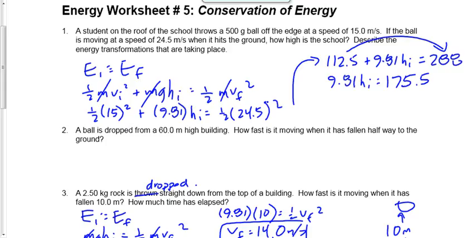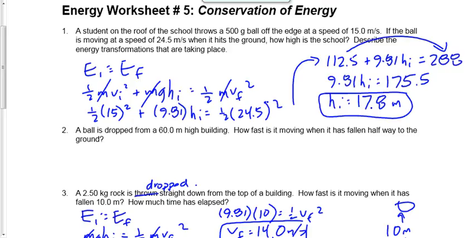And we're going to divide that by 9.81. What do you end up getting there? Matt, do you have that? 175.5 divided by 9.81. 17.8 meters. The height of the school is 17.8 meters.